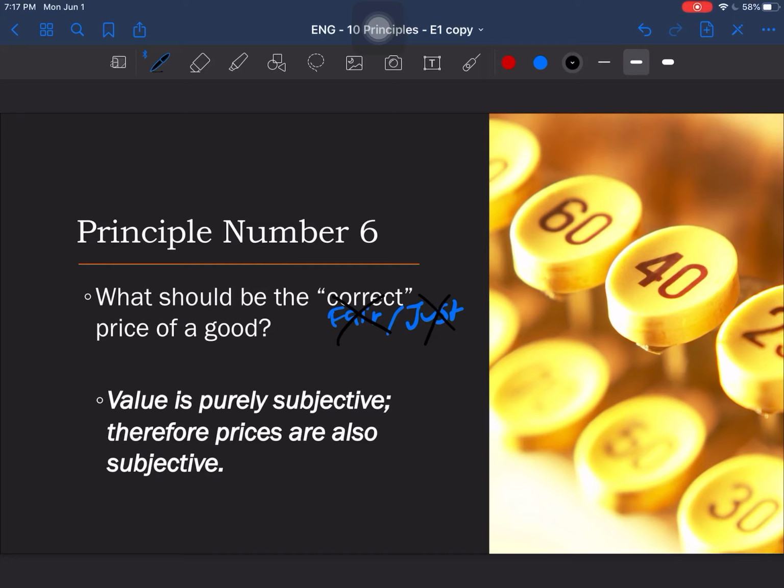The value of something and the price of something is literally however much you're willing to buy it and however much the producer is willing to accept, right? So, again, the pencil example, if I sell you a pen at $2, it means that you value it at $2 and I value it at $2, thus the price becomes $2. But there isn't such a thing as a correct price.